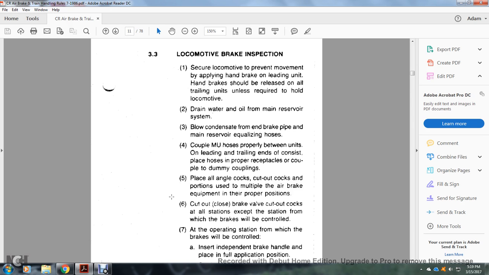4. Couple the multiple unit hoses properly between the units, open on the lead and trailing ends of the consist. Place the hoses in the proper receptacles and couple the dummy couplings. 5. Place all angle cocks and cutout cocks for the portion used in multiple air brake equipment in the proper position. 6. Cut out: close the brake valve cutout cocks on all stations except the station from which the brakes will be controlled.